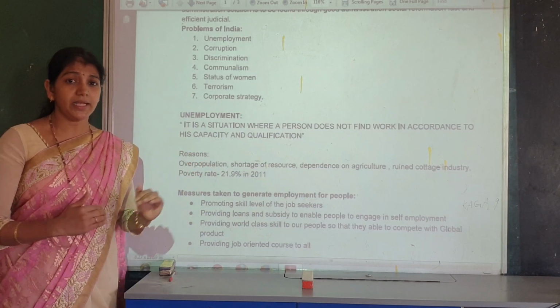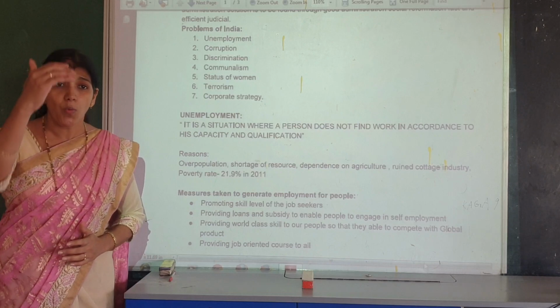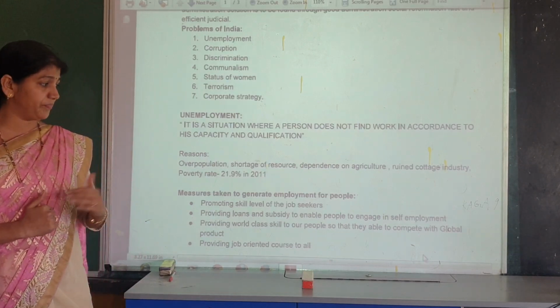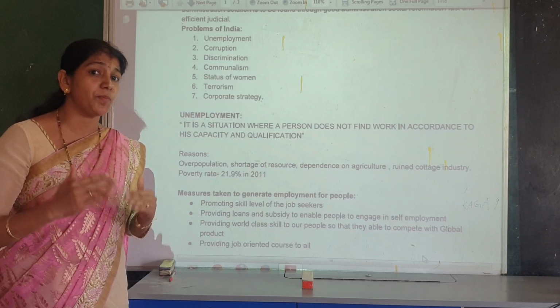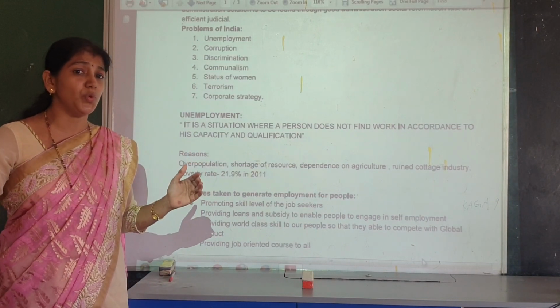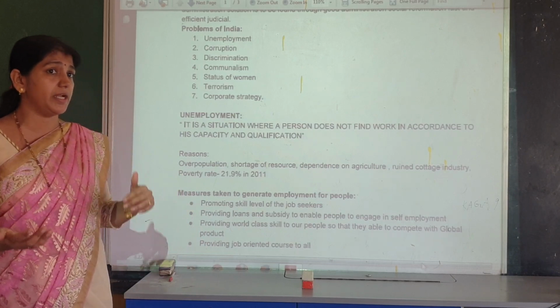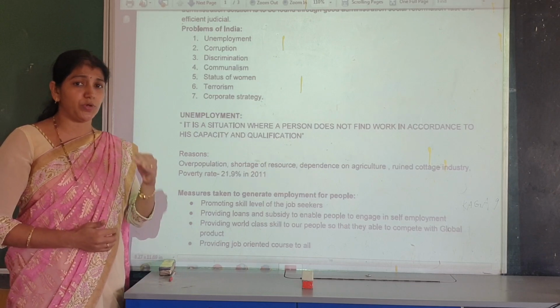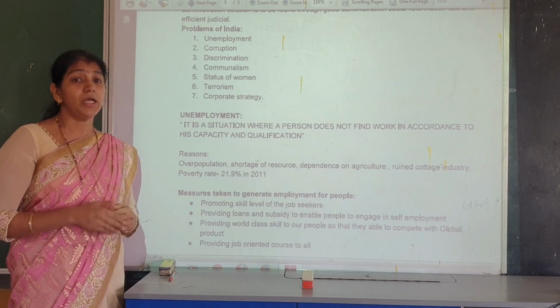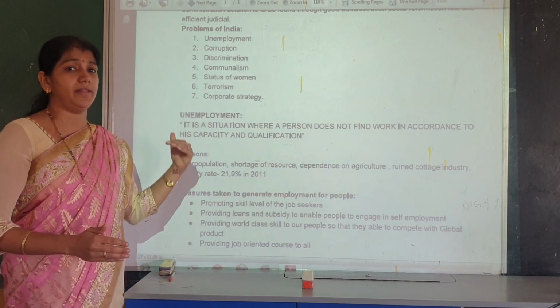These are the reasons. Next I want to discuss what measures should be taken to overcome these problems of unemployment. State and central governments have taken many measures and many programs to encourage employment opportunities in village areas and city areas. I want to discuss them one by one. What measures are taken by the government to eradicate unemployment?